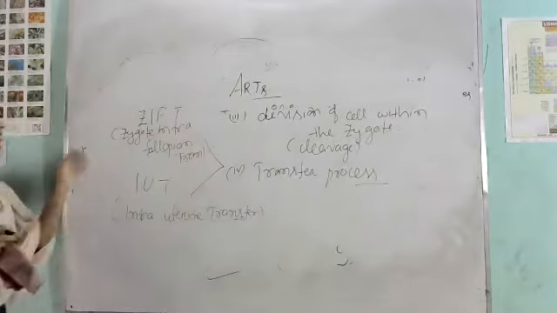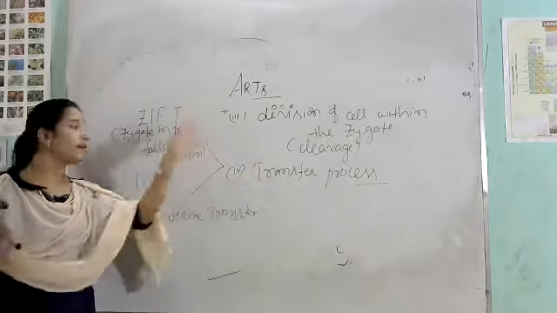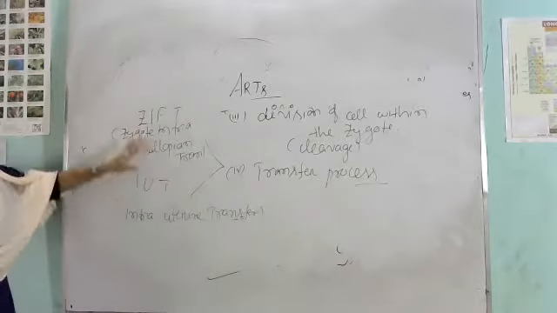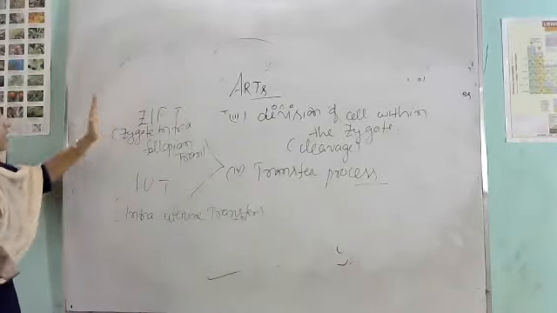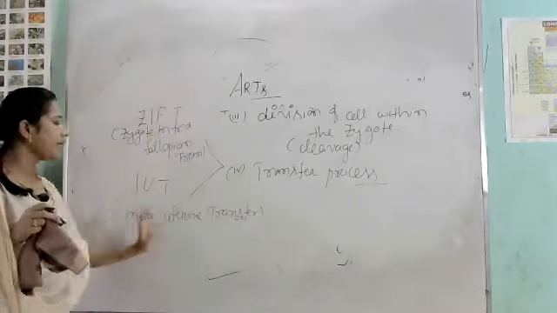Intrauterine transfer. Clear? Again I repeat, the transfer process is done in two ways. One is ZIFT, another is IUT. So what is the abbreviation of ZIFT? Zygote intra-fallopian transfer. Then IUT, intrauterine transfer.